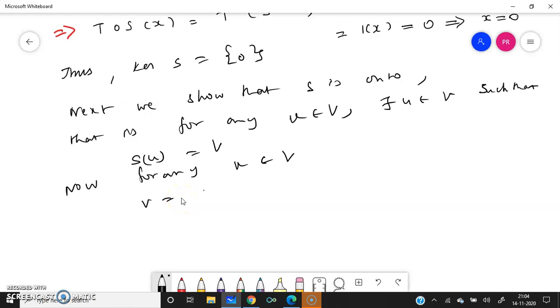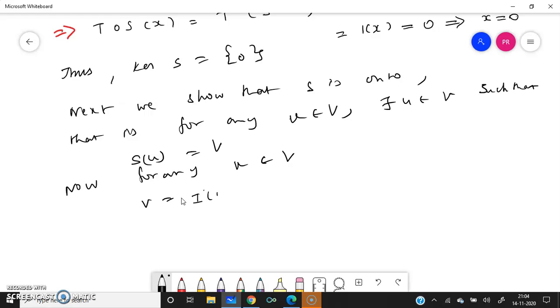Now we have proved that S is one-to-one, we have to show that S is onto. In order to prove S is onto, that is, for any V in V, there exists U in V, that is, it has a pre-image. We have to show it has a pre-image such that S of U equal to V.